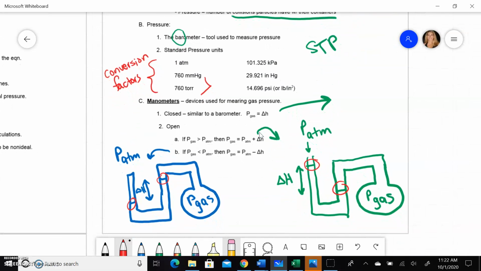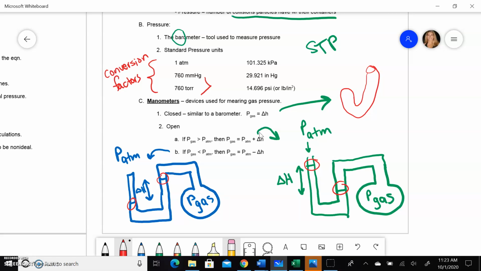All right, our next section is about manometers. These are just devices that we use for measuring gas pressure when we're doing some kind of an experiment. So a closed one is going to look like this, where the end of it is closed and the top of it is closed as well.